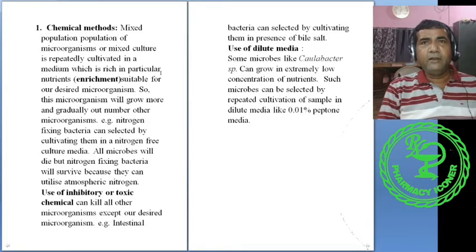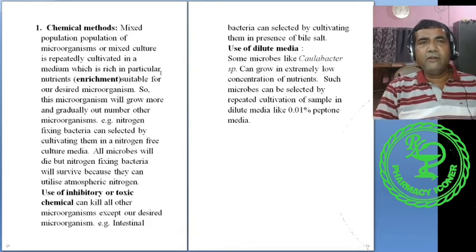For example, when we want to isolate the microorganisms which are present in our intestine, intestinal bacteria, we can grow them in a culture media containing bile salts or bile itself. So what will happen? The other microorganisms cannot survive in this media, only those microorganisms which originated from the intestine will survive and we can isolate them.